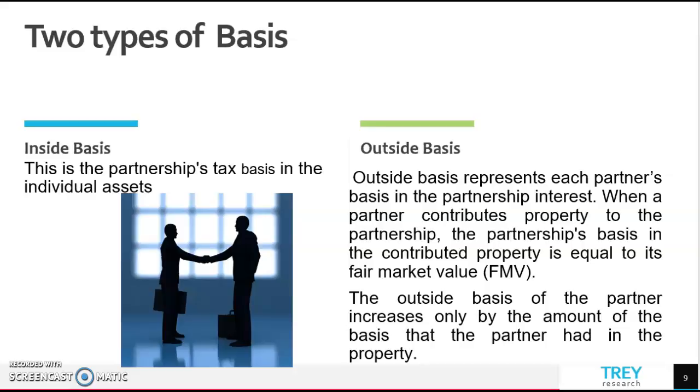The outside basis represents each partner's basis in the partnership interest. When a partner contributes property to the partnership, the partnership's basis in the contributed property is equal to its fair market value. The outside basis of the partner increases only by the amount of the basis that the partner had in their property.